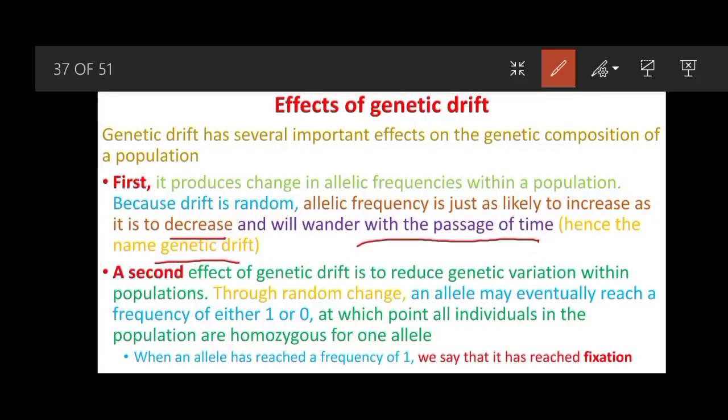A second effect of genetic drift is to reduce genetic variation within populations. Through random change, an allele may eventually reach a frequency of either 1 or 0, at which point all individuals in the population are homozygous for one allele. And when an allele has reached a frequency of 1, we can say that it has reached fixation.